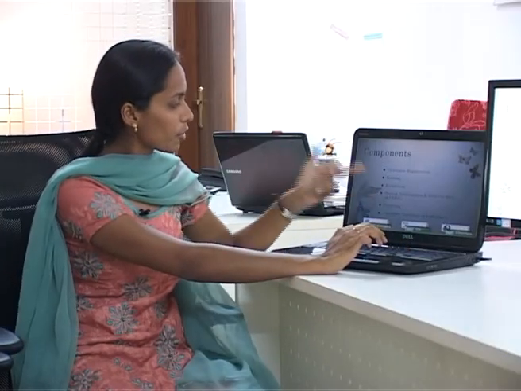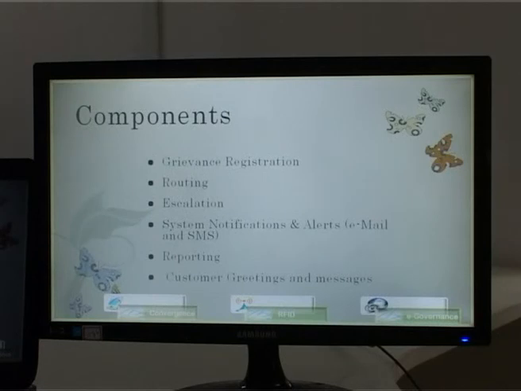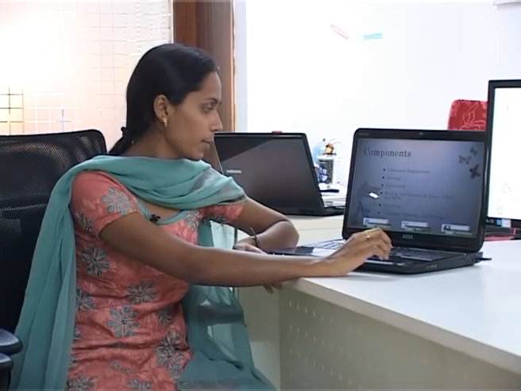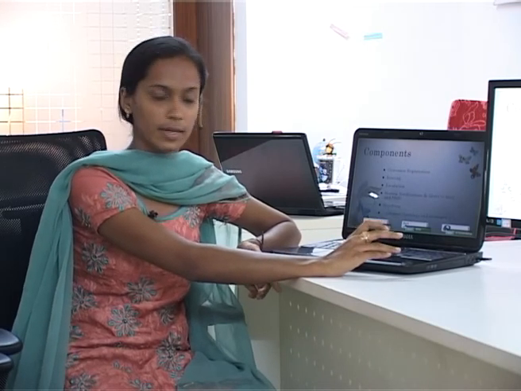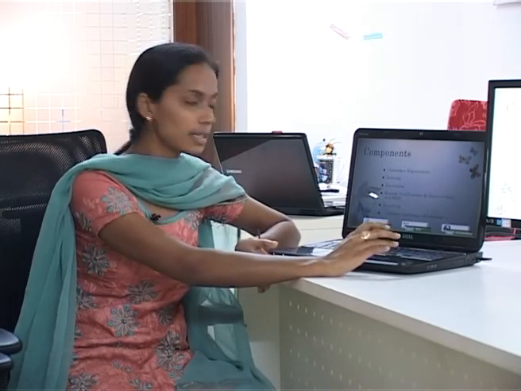These are the 6 components involved in this website: grievance registration, second is routing, escalation period, system notification and alert, that is through SMS and email, and fourth one is reporting. The reports can be generated as per user requirement, and the fifth one is greetings and messages.